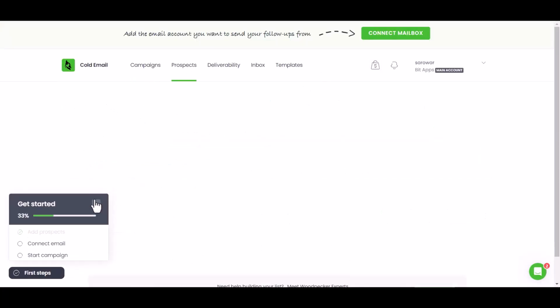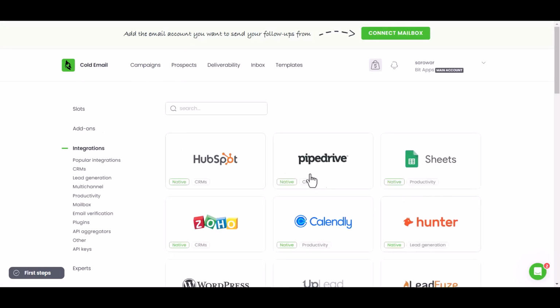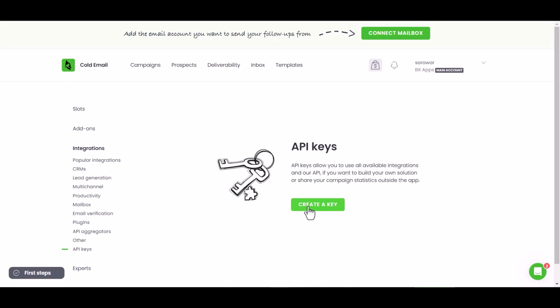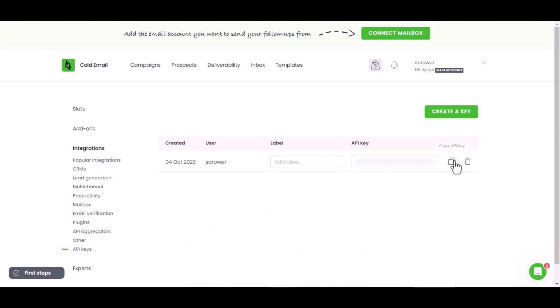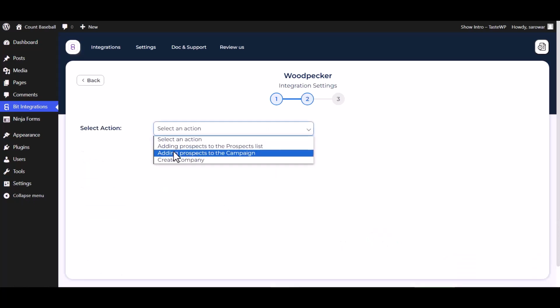Prospects. Integrations. API keys. Create a key. Copy the API key and paste it here. Authorize it. Authorization is successfully done. Next, choose an action.